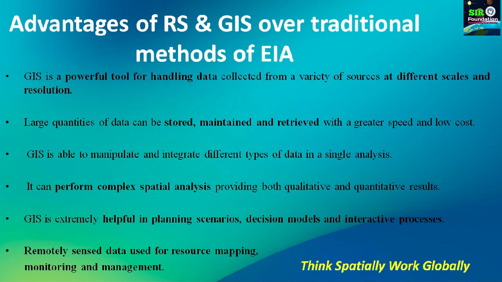Okay, then GIS is extremely helpful in planning scenarios, decision models and interactive processes. So these planning scenarios, decision models and interactive processes we can modify, and we can make them more accurate, more precise by using this technology. And last but not least, remotely sensed data is used for source mapping, monitoring and management. Okay, so this remotely sensed data gives us an edge on the economic front also and for efficient management purposes also. So these are certain advantages of remote sensing and GIS technology over the traditional method of EIA.